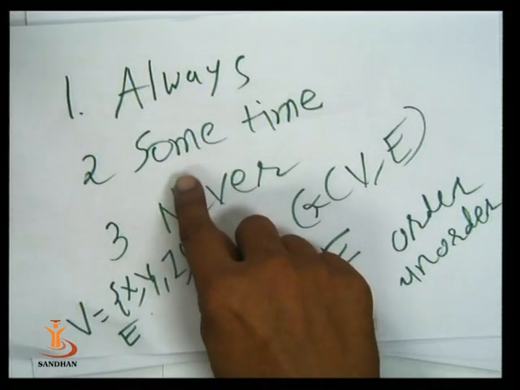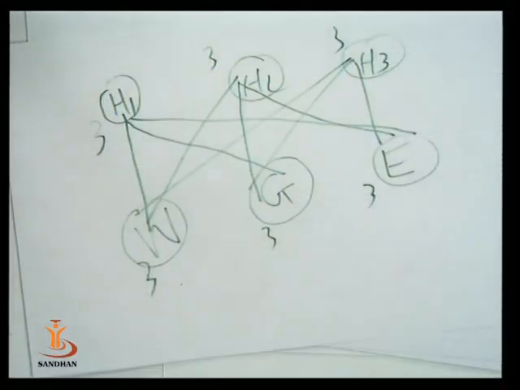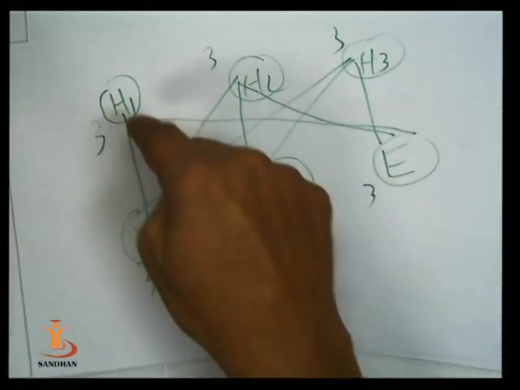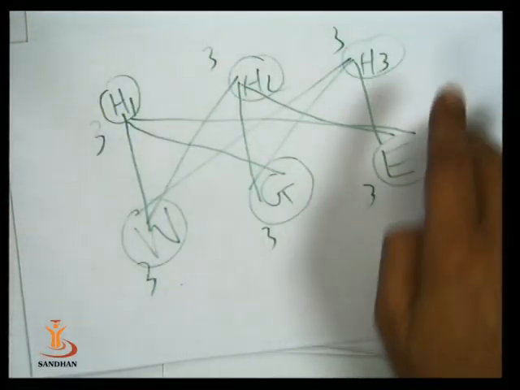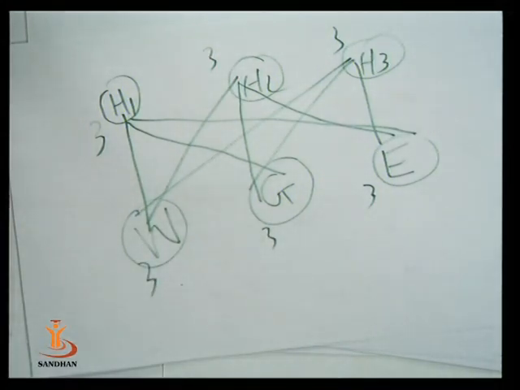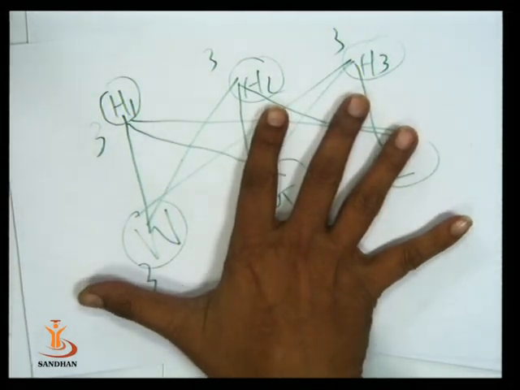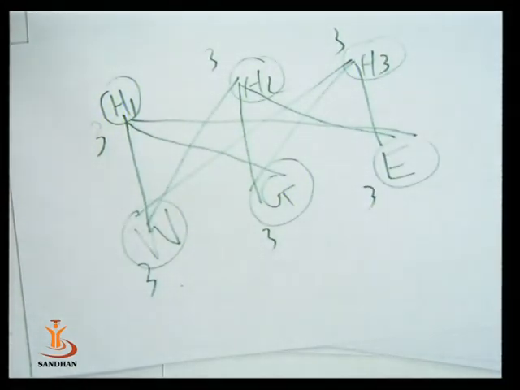Now we check, is that graph a sometime traversable curve? So find the degree of each vertex. This graph does not contain exactly 2 vertices of odd degree. Odd degree: 1, 2, 3, 4, 5. This graph consists of 6 vertices of odd degree.